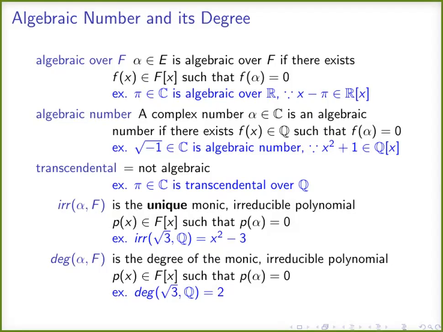And then we come to the concept of transcendental numbers. Transcendental numbers are numbers which are not algebraic. If a number is transcendental over f, then it is not algebraic over f.